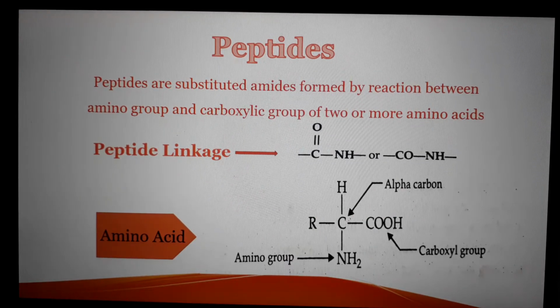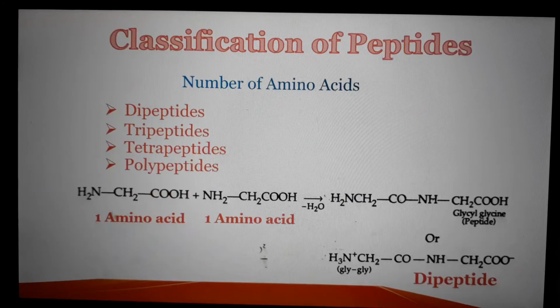Peptides are substituted amides formed by reaction between the amino group and carboxylic group of two or more amino acids, in which the peptide linkage, that is the CONH unit, repeats regularly. As we already know, amino acids are compounds having an acid group and an amino group within the same molecule. These amino acids are the building blocks or basic units of peptides and further protein chains.